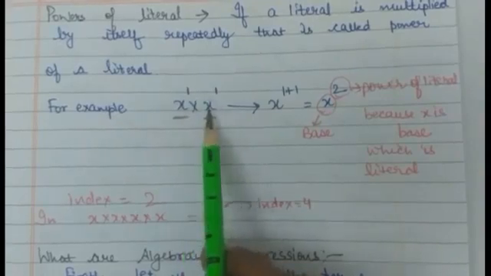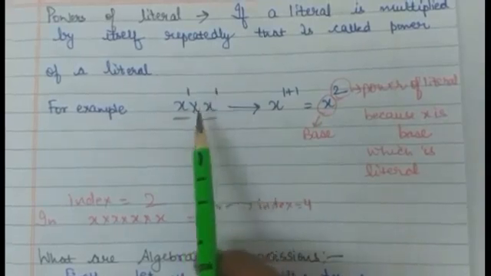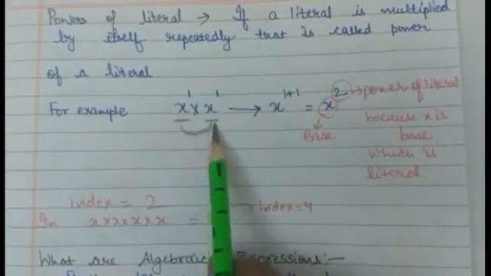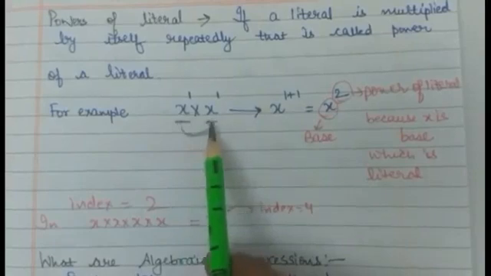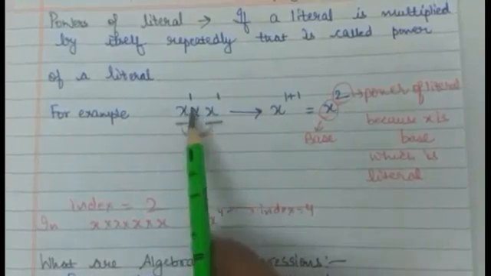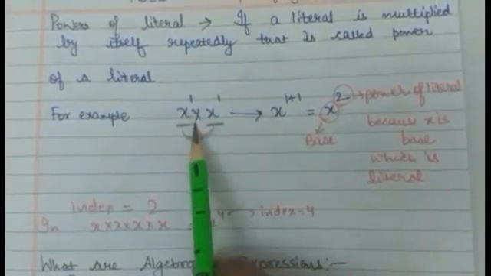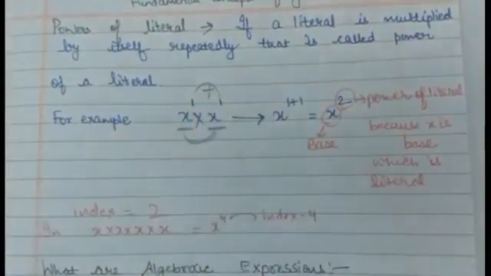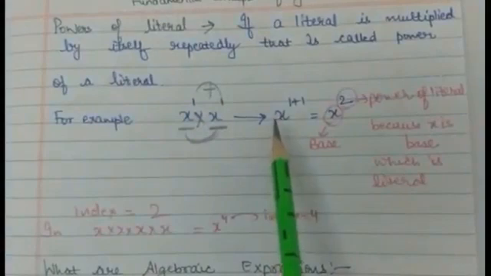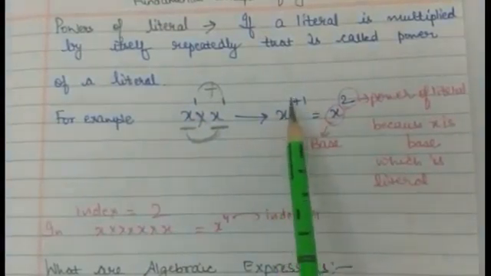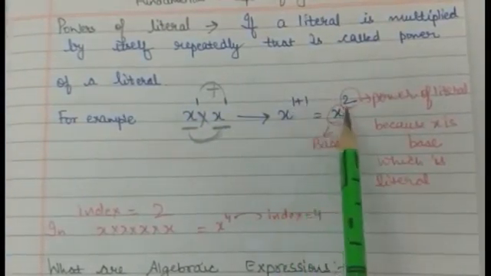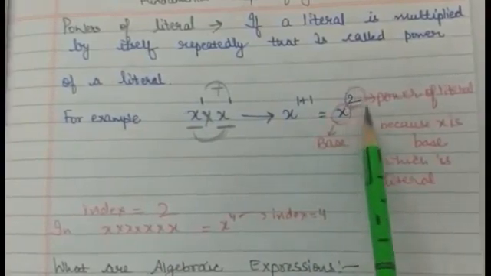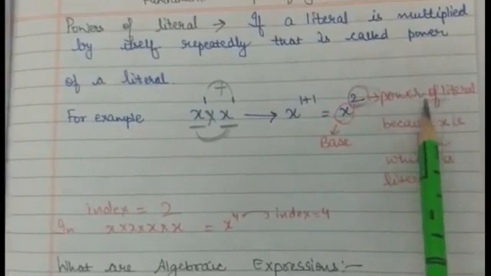As you have already done in the chapter exponents, if the bases are the same, in the case of multiplication, the powers get added. So, we get x raised to power 1 plus 1, that is 2. Now, this 2 is the power of literal.